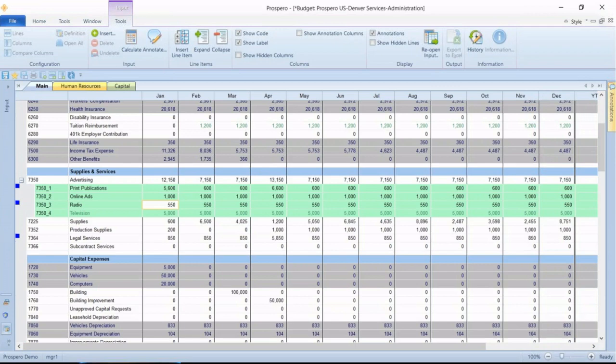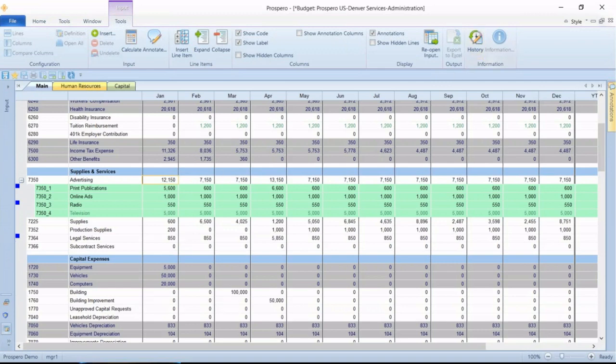Now, as your budget managers go through the process of doing their budgets, they may come to the screen many times and make changes and save those changes. And they may forget that they made some changes. Don't worry, we track history for every row in your budget input screens here. So if I just put my cursor on any of these rows, I'll click on advertising here. I've got a button at the top right for history.